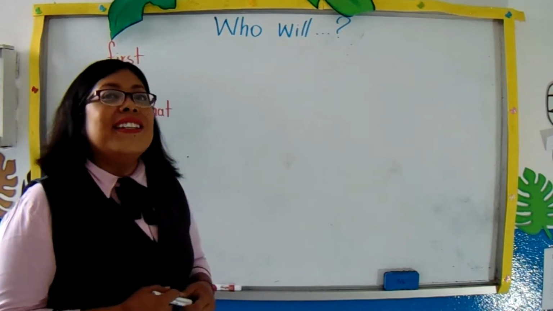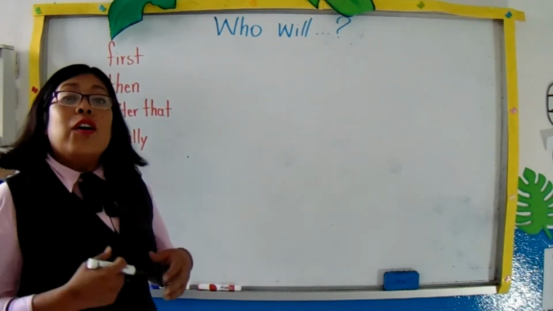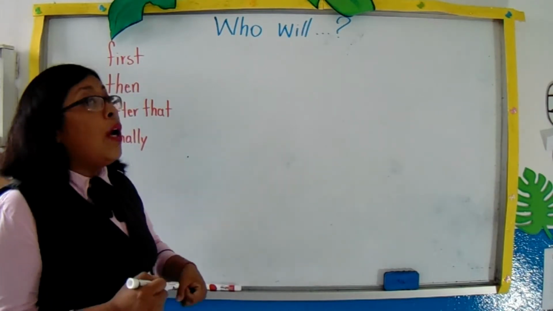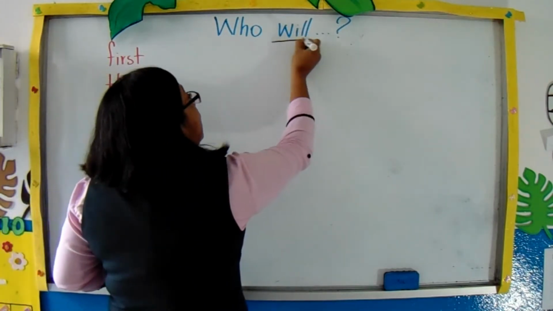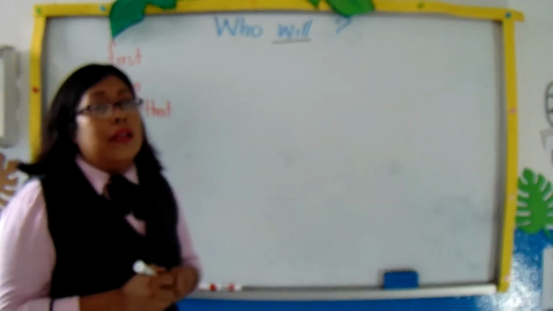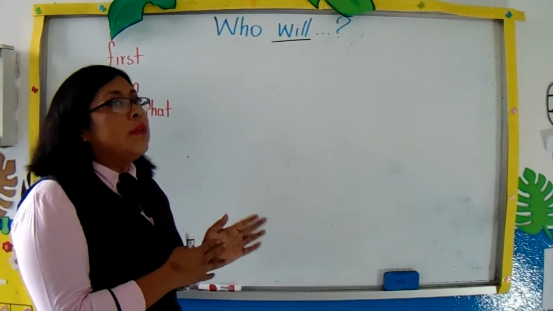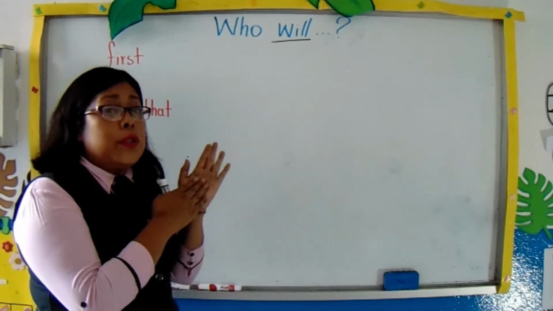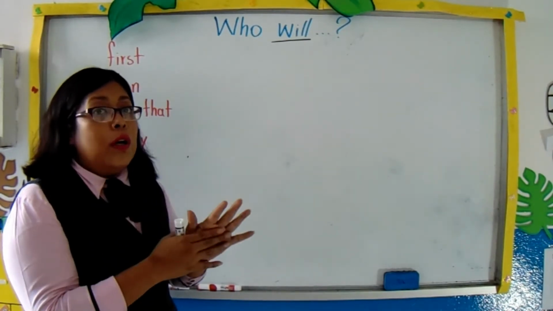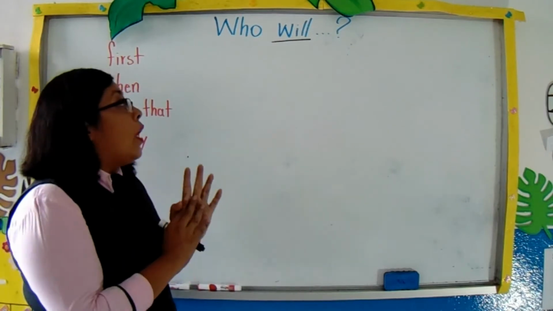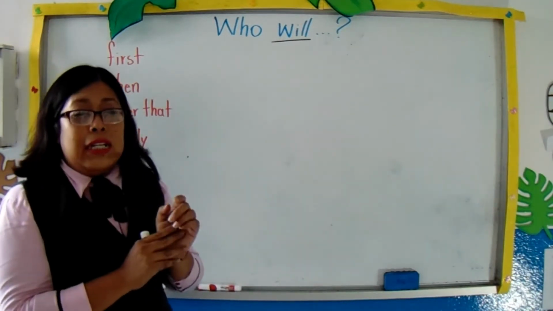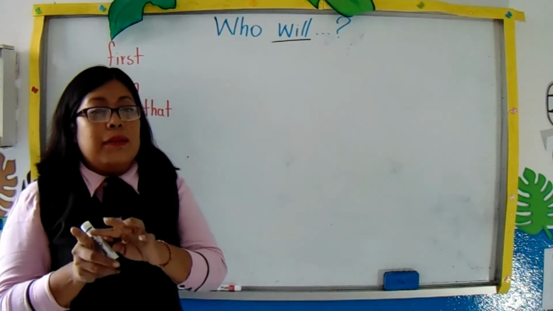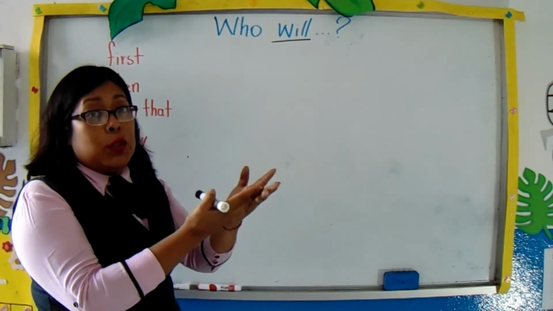Hi everyone! In this video we are going to work with who, but we are going to use the auxiliary of future time, will. Remember, the meaning of will, it doesn't have a meaning, no tiene un significado. This auxiliary is of future time, es el auxiliar del futuro certain, certero. Well, this auxiliary is going to change our verbs from present to future time.